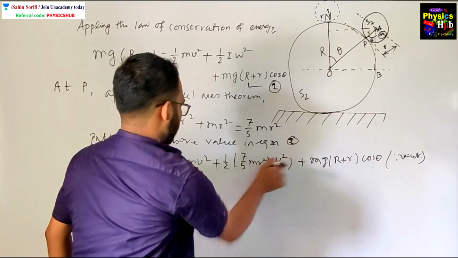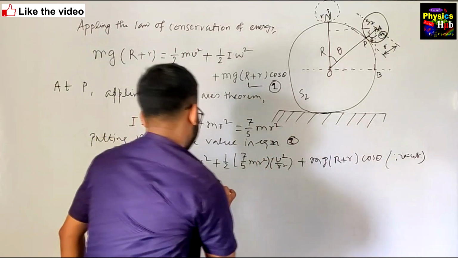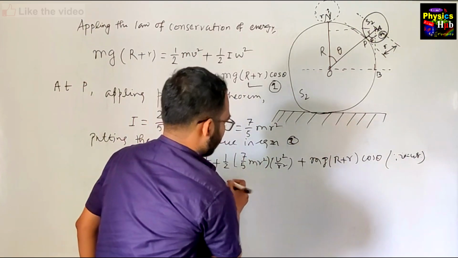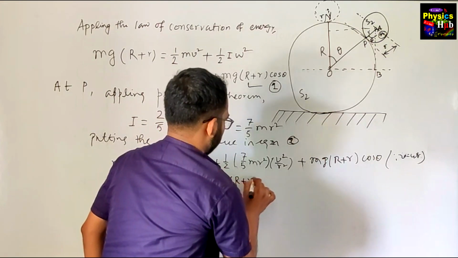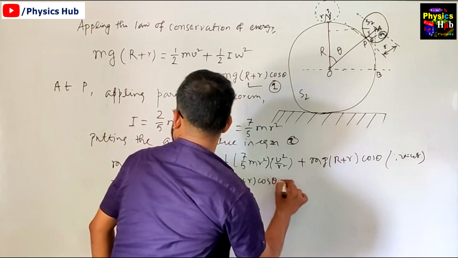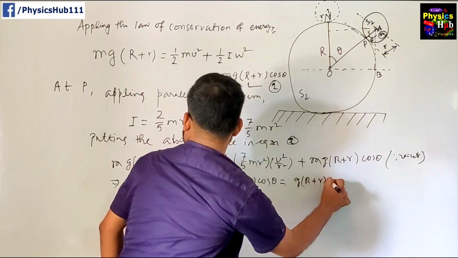Look, v square will come. R square is getting cancelled. Plus, we are cancelling m also. g times (r plus R cos theta) is equal to g times (r plus R).